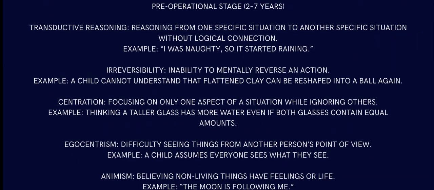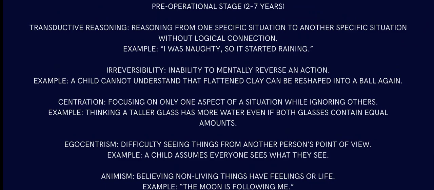When you are 2 to 7 years old, the stage is called the pre-operational stage. So what happens in the pre-operational stage? Transductive reasoning: reasoning from one specific situation to another specific situation without logical connection. For example, I was naughty, so it started raining. Kids sometimes say, I was bad, that's why the ice cream man did not come. You are a kid, you don't understand what is going on. So that is called transductive reasoning.